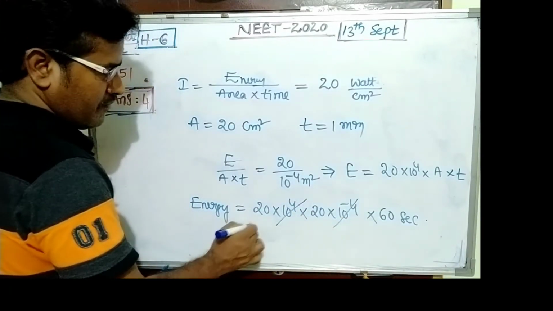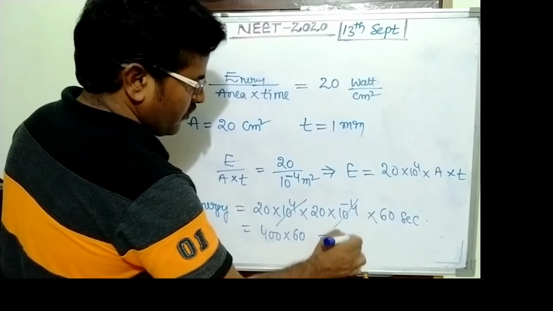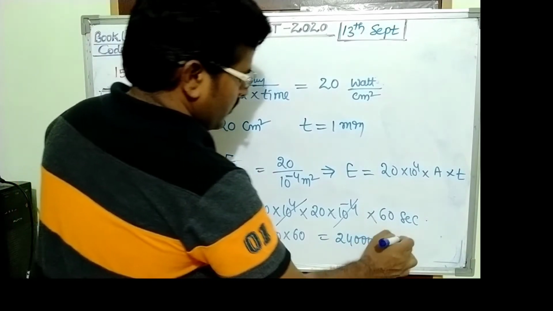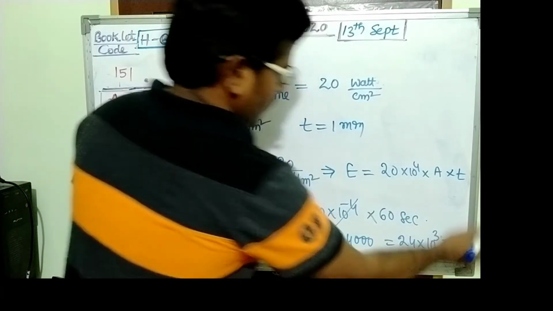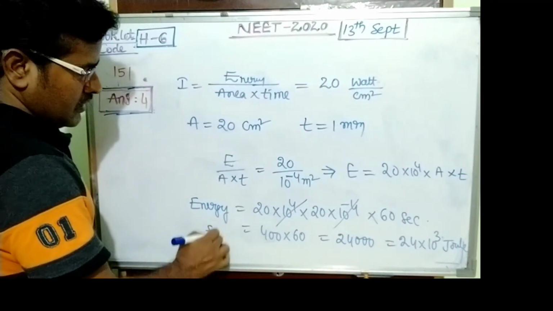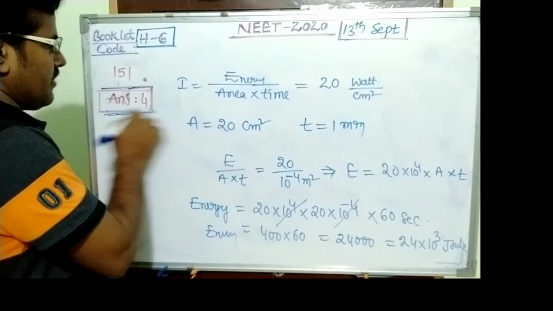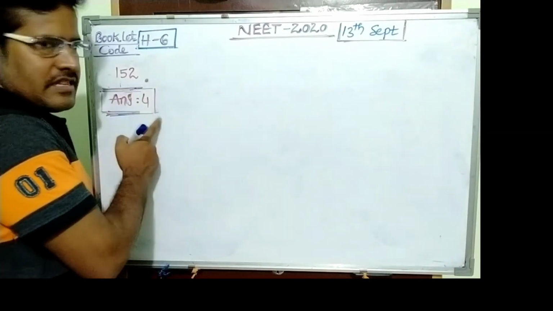This value becomes 400 into 60, which is 24000, 24 into 10 power 3 joule. So the answer becomes 24 into 10 power 3 joule, answer 4.